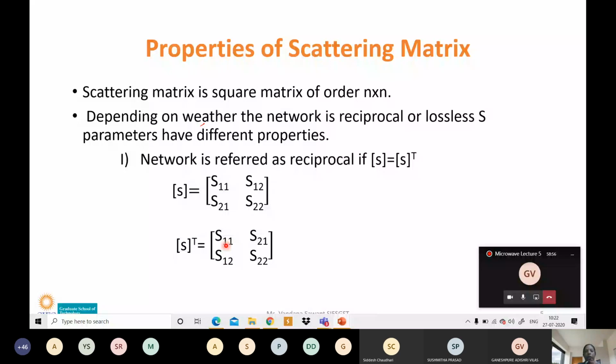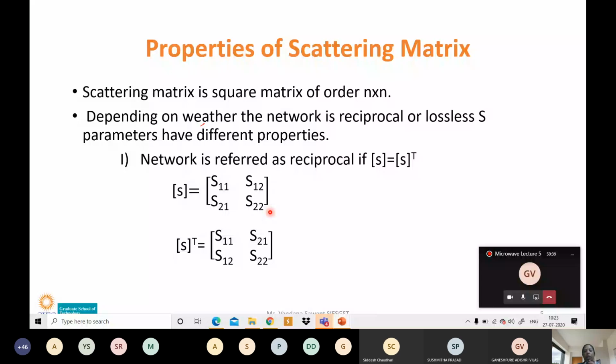Okay, then what we have to do is convert rows to columns. That is, the first row is written as the first column. I have written this for a 2-port network. But if it is a 4-port network, all 4 elements in the first row will be written as the 4 elements of the first column. Then 4 elements of the second row will be written as the second column. Then 4 elements of the third row will be written as the third column, and 4 elements of the fourth row will be written as the fourth column. In that way we have to write the transpose of a matrix.